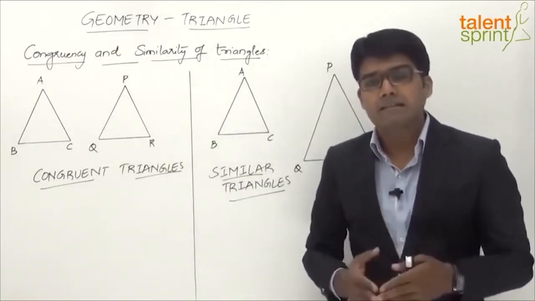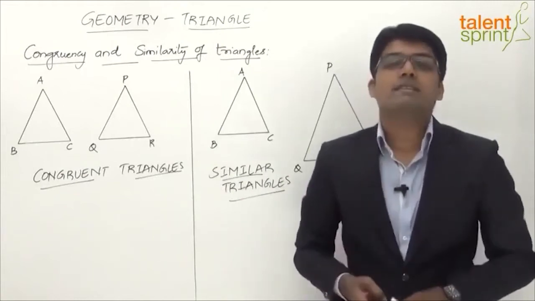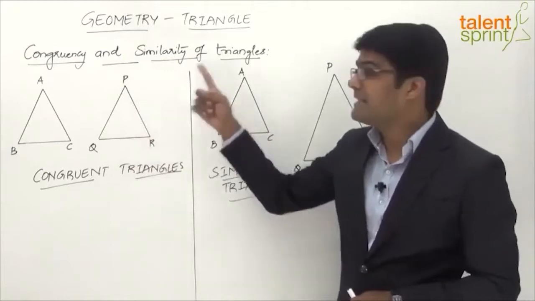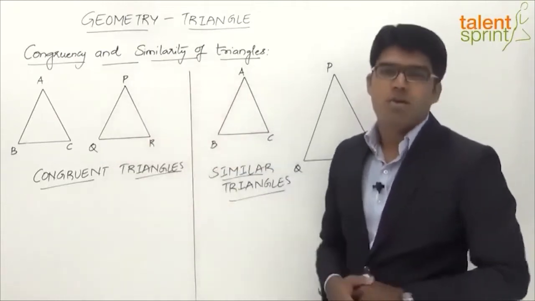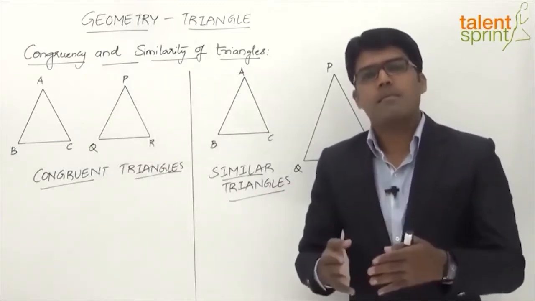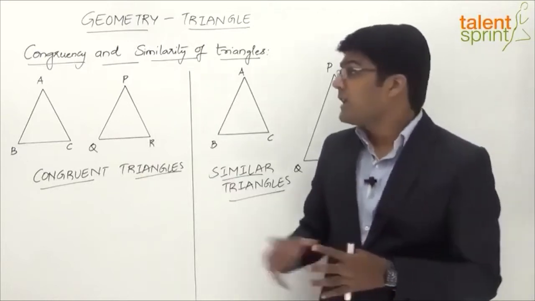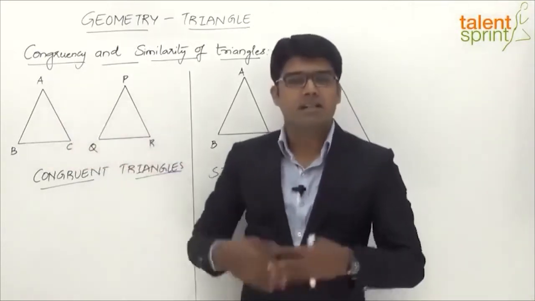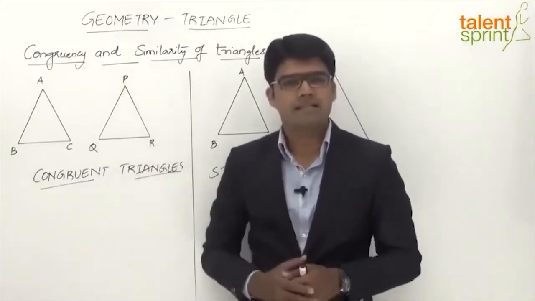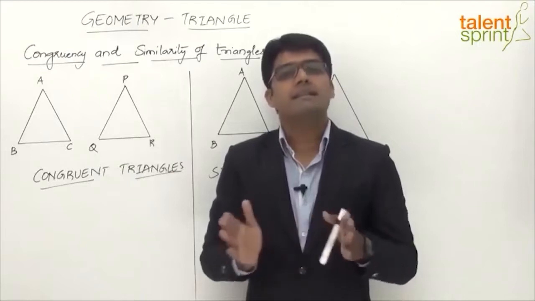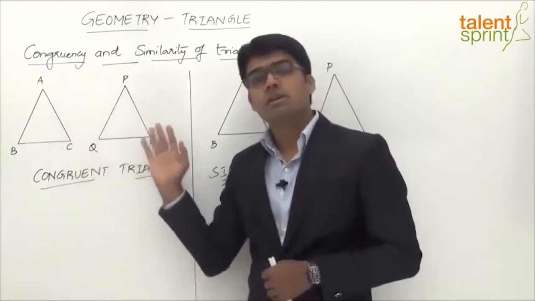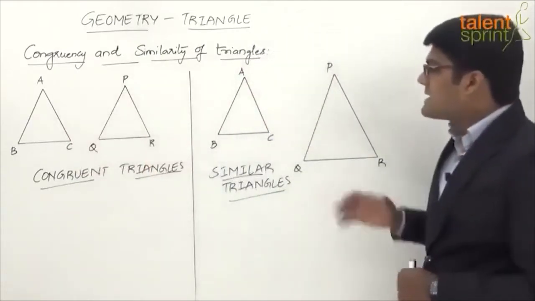They are exactly the same, not only in shape but also in size, right? The three angles are equal to the three corresponding angles of the second triangle, and the three sides are equal to the three corresponding sides of the second triangle. So congruent triangles are those which are perfectly the same in shape as well as in size, which means if we superimpose one of the triangles on the other, they will coincide perfectly without any deviation. So two congruent triangles simply means same in shape and in size. All the three angles are equal to the corresponding angles, and all the three sides are also equal to the corresponding sides.